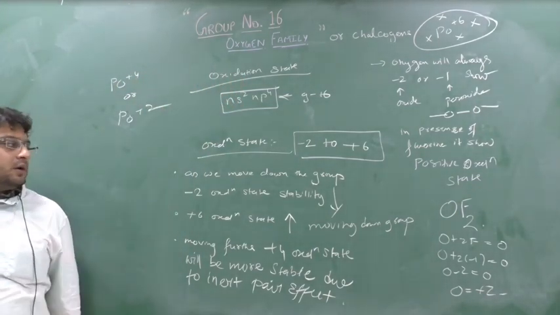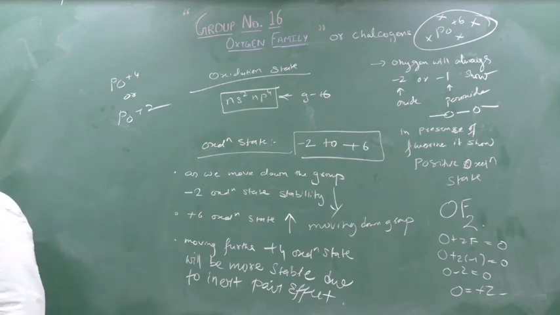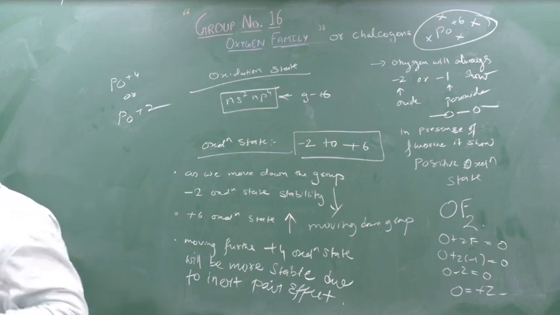Clear? So you can write down this and you can understand. Please read your textbook. In the next class when I come, I will go with certain properties like radii, or we can say electronegativity and all. Then we will start with oxygen and its preparation.